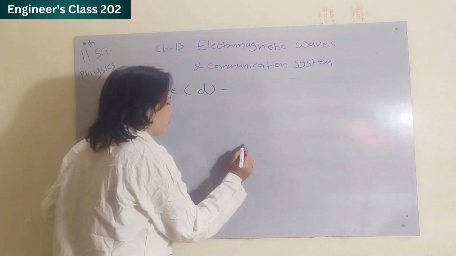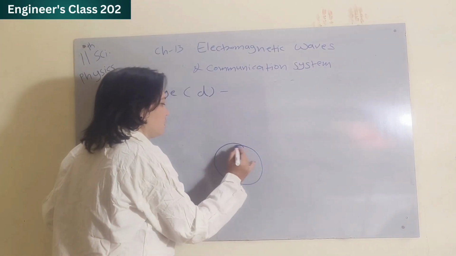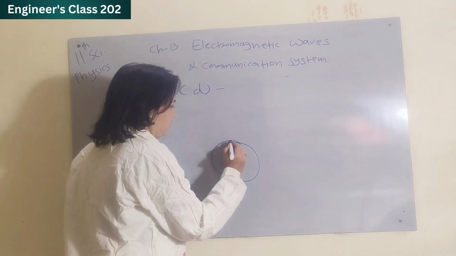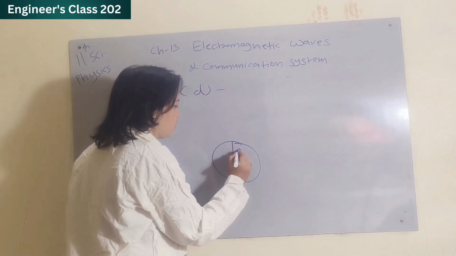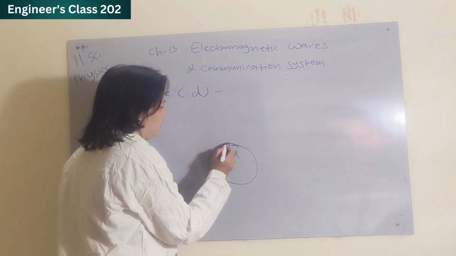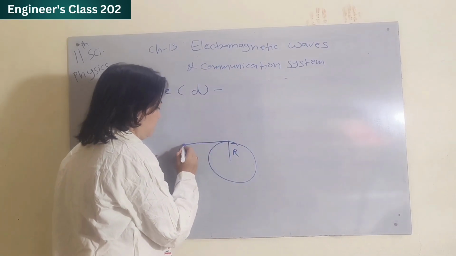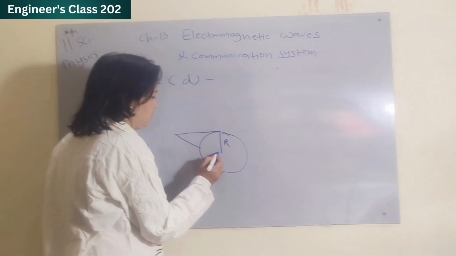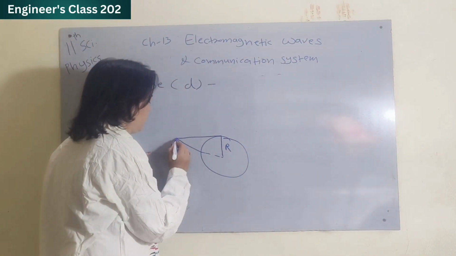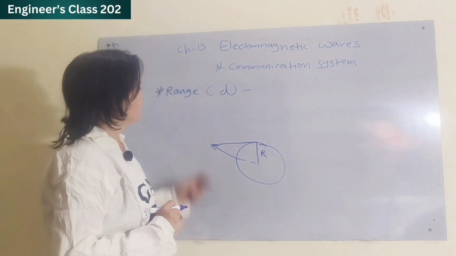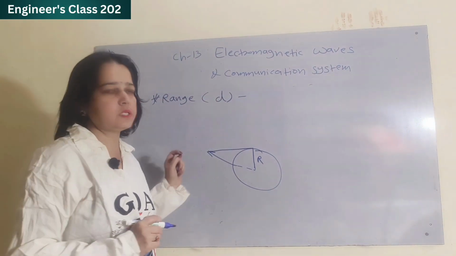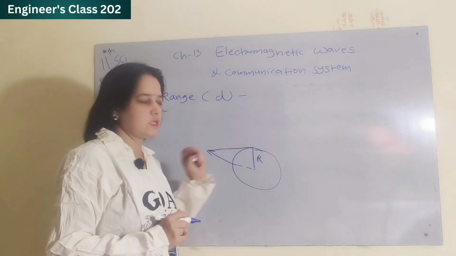Suppose this is earth, this is the radius of earth, and this is the antenna. So range, which is denoted by D, is the maximum distance the signal reaches.